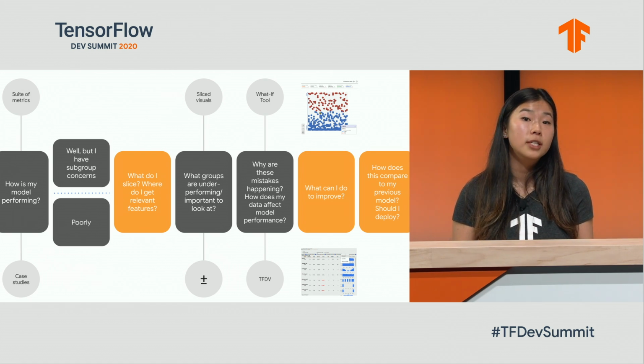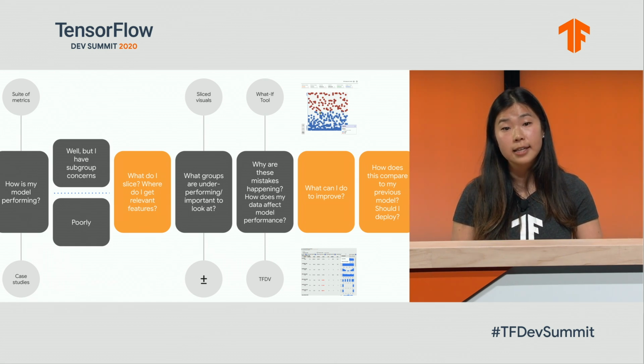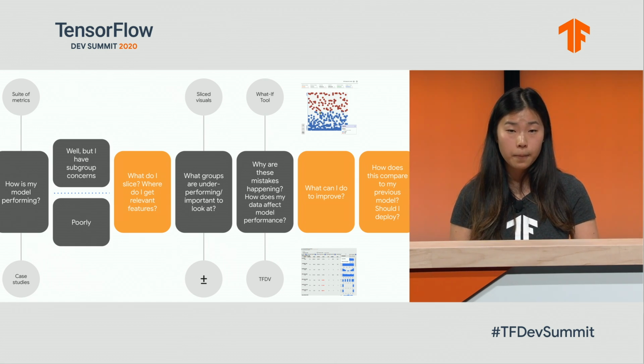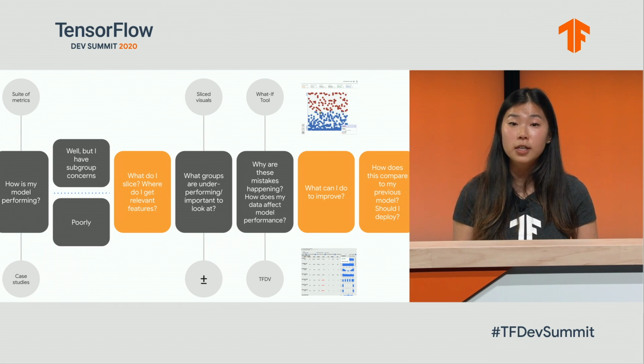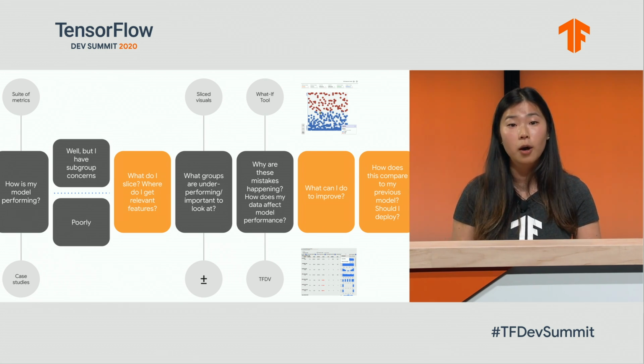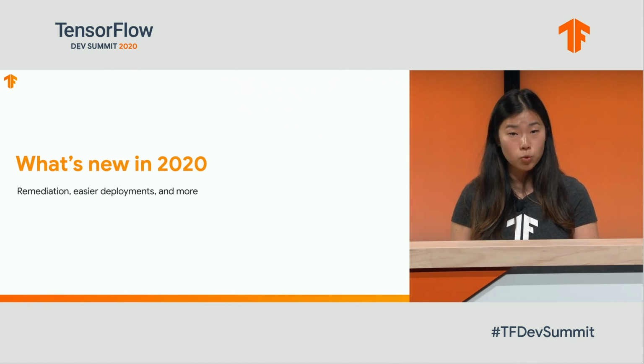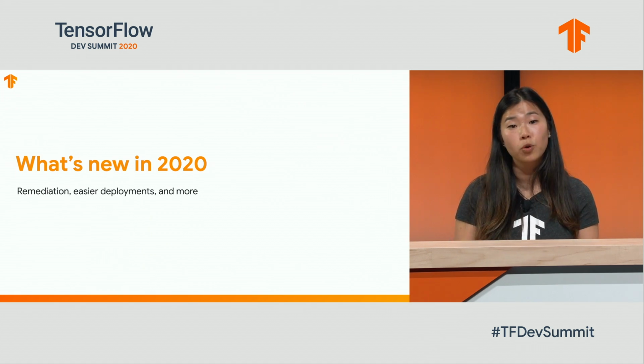Fairness Indicators data points can easily be loaded into the What-If Tool for a deeper analysis, allowing users to test counterfactual use cases and examine problematic data points in detail. This data can also be loaded into TensorFlow Data Validation to identify the effects of data distribution on model performance. This Dev Summit, we're launching new capabilities to expand the Fairness Indicators workflow with remediation, easier deployments, and more.